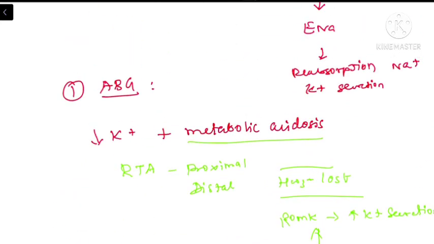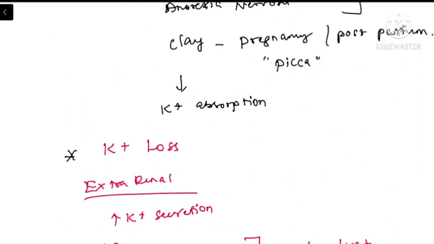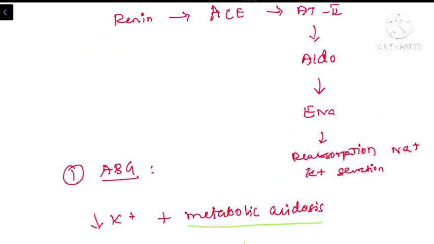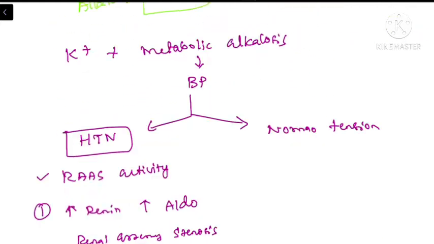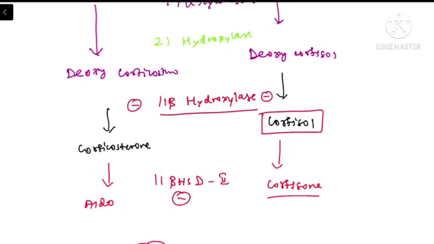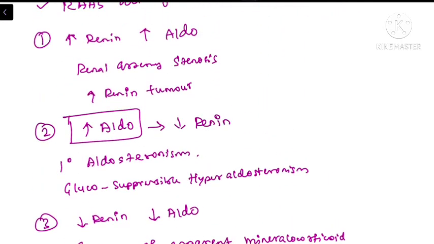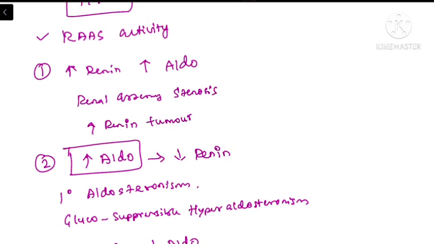So we have already discussed that there is a normal renin angiotensin aldosterone pathway which is controlling the potassium excretion. Whenever there is an excessive level of renin or aldosterone, or excessive epithelial sodium channel activation, there will be excessive potassium secretion, which in turn leads to hypokalemia. So there is a possibility of 3 different combinations in these patients. Combination 1: the patient is having excessive renin secretion because of renal artery stenosis or a renin secreting tumor.